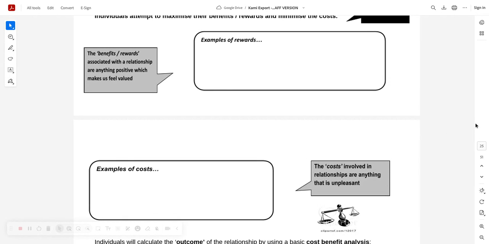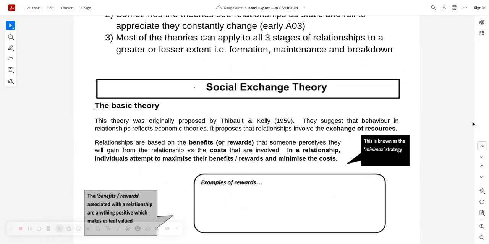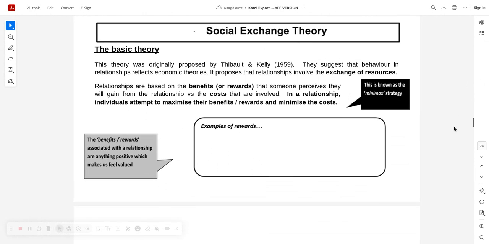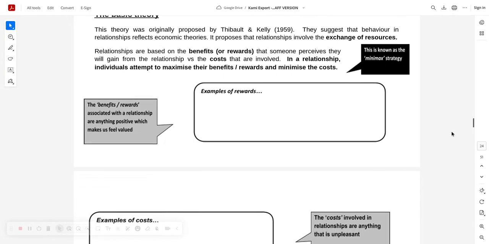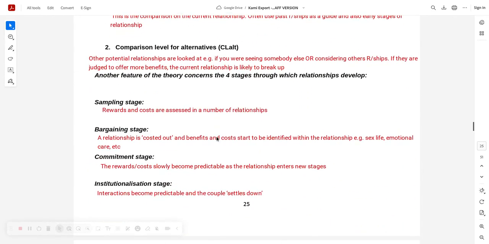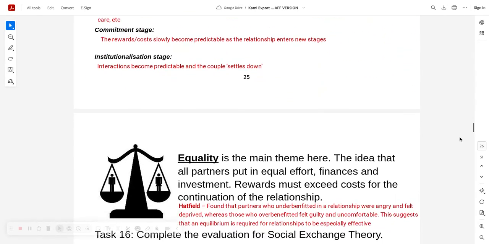And remember, this theory basically says we're all selfish beings. We're in relationships to maximise our benefits. And if my partner's not maximising their benefits, so what? Because that's not what the theory cares about. That's equity theory. Okay, so you've got more on this. You've got comparison levels. If you remember, Kieran added these as well: sampling stage, bargaining stage, commitment stage. I mean, there's so much here. If you had a 16 marker on, I don't know, one theory of relationships or two theories, I'd have to do this one. Certainly would.